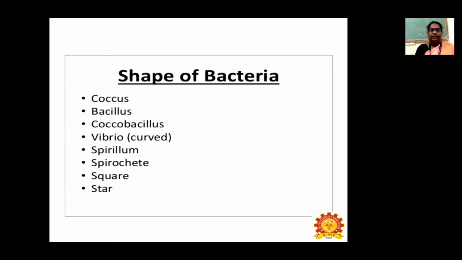So let us see the shapes of bacteria. Based on shape, there are about 7 to 8 types: Coccus, Bacillus, Coccobacillus, Vibrio, that is curved, Spirillum, Spirochaete, square, and star shape. So these are all the different shapes of bacteria.